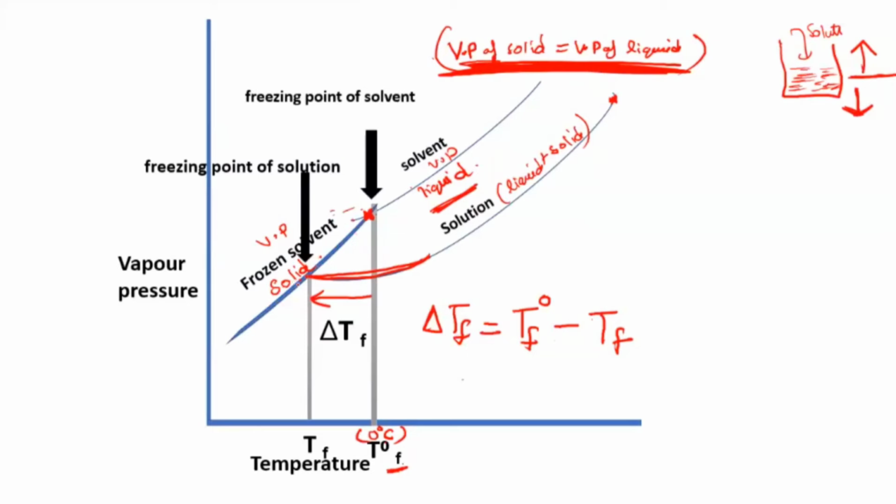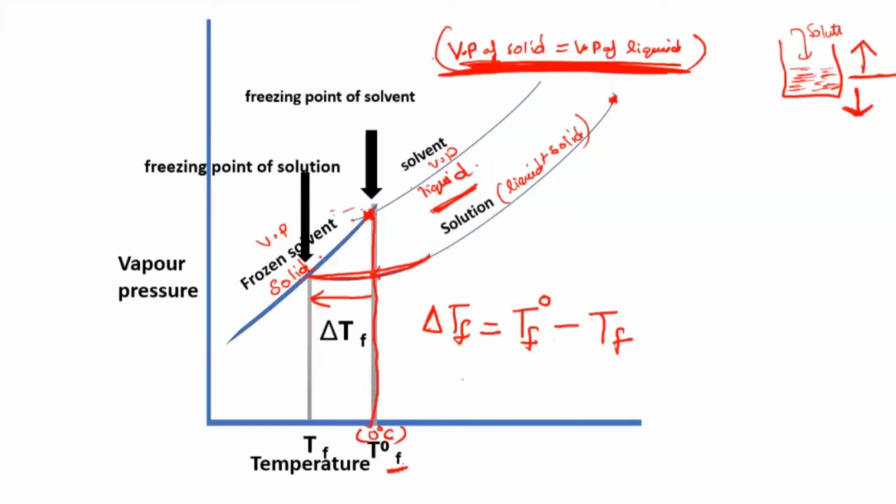The solvent has to solidify. You have added the solute now, so the solvent with the solute has to solidify. This is the point where they will get converted into a solid state. They have to reach this barrier and cross all the way. This is the point where the solvent is getting solidified.